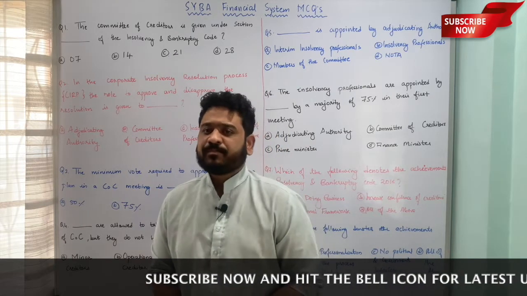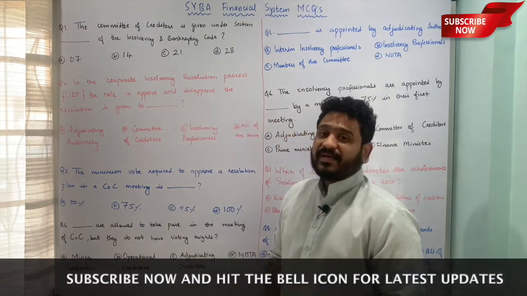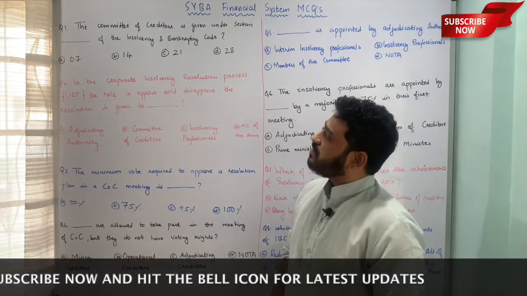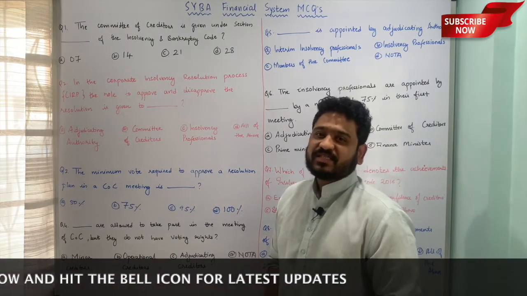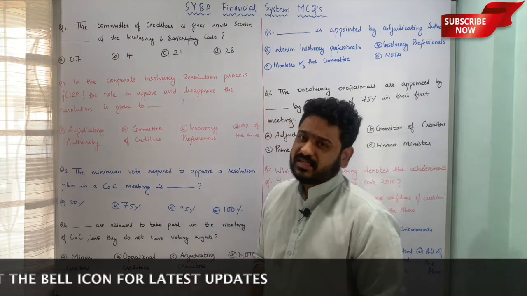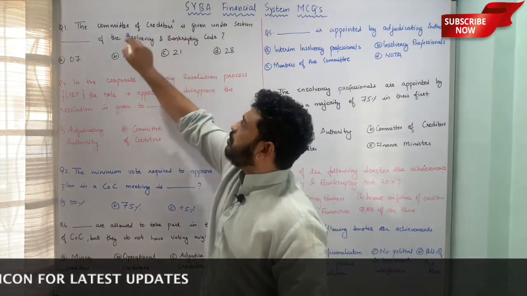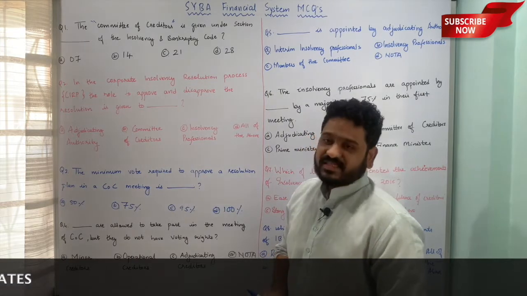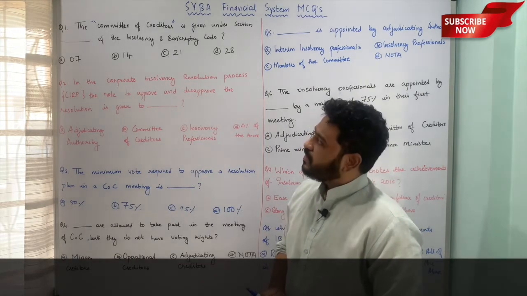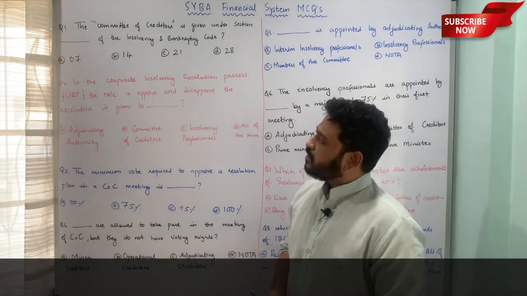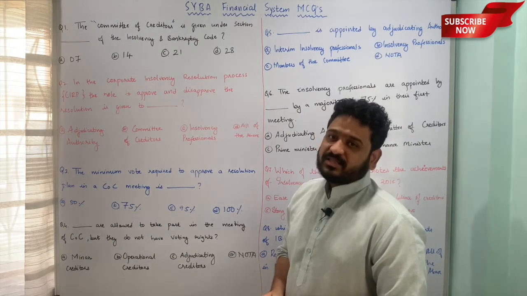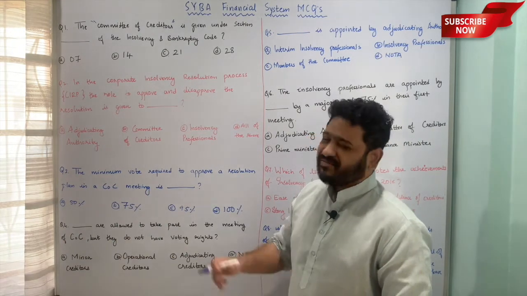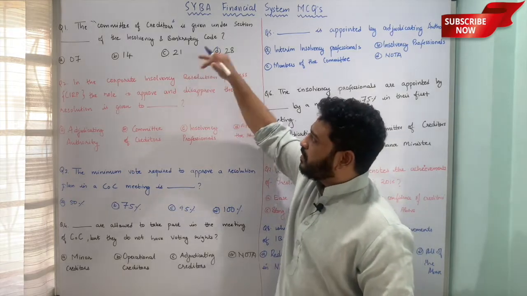So let's get started. The first question is, the Committee of Creditors is given under section dash of the Insolvency and Bankruptcy Code 2016. Where do you find the mention of Committee of Creditors or COC in the Insolvency and Bankruptcy Code 2016, whether it is section 7, section 14, section 21 or section 28. Very difficult sort of a question, but let us look at it.